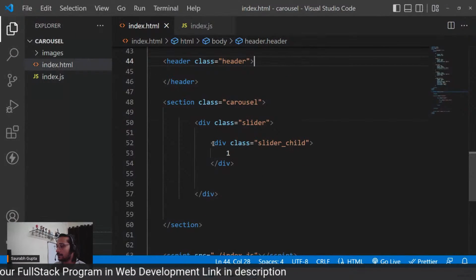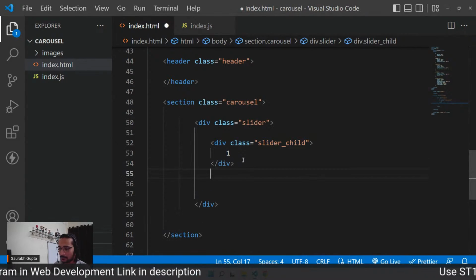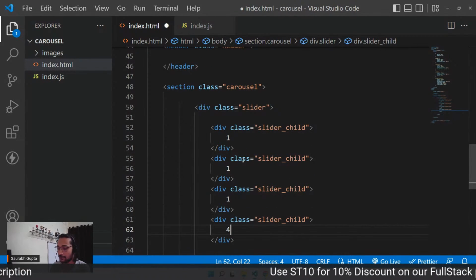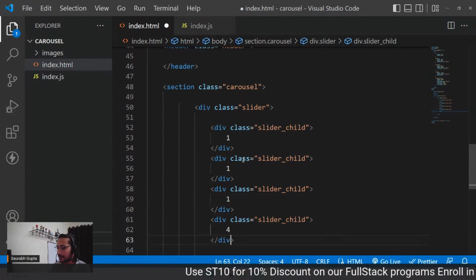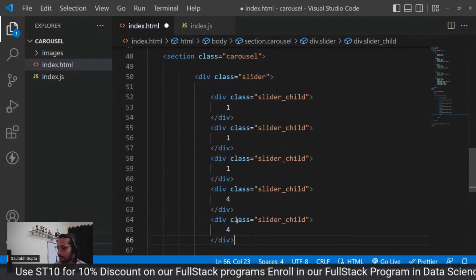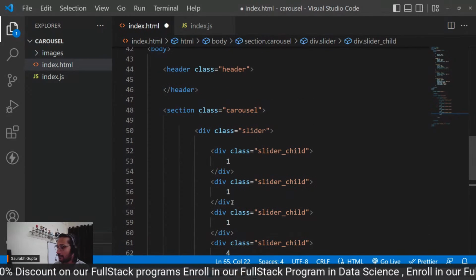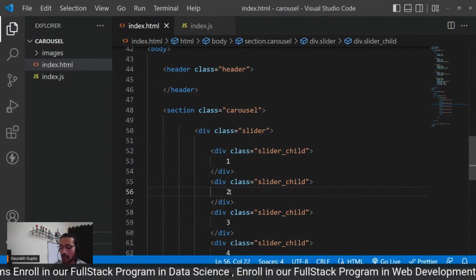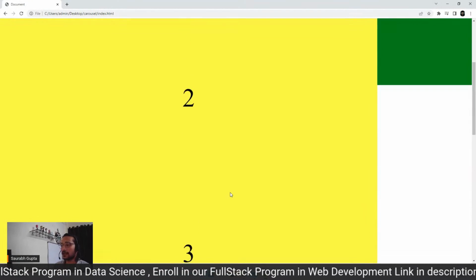Now, let's create 4 like this. 2, 3, 4, 5. I need 5. Now you'll understand. See that now? Okay. And also they are going one below each other.